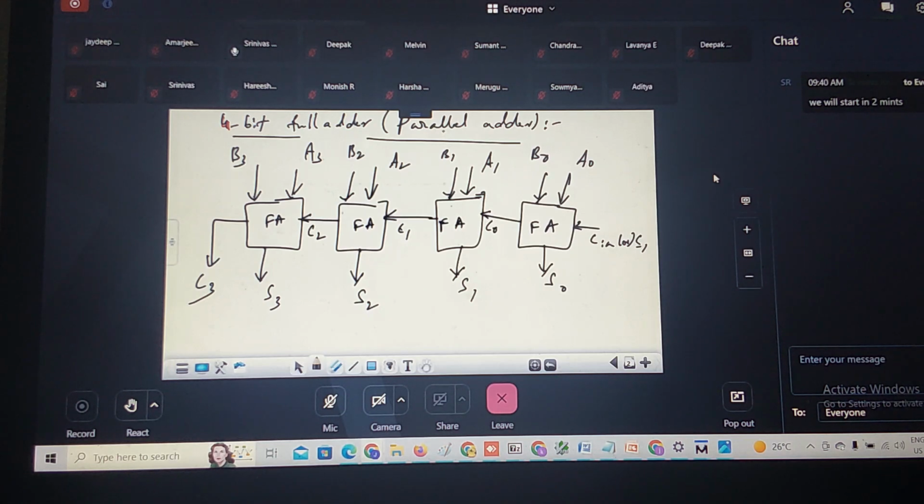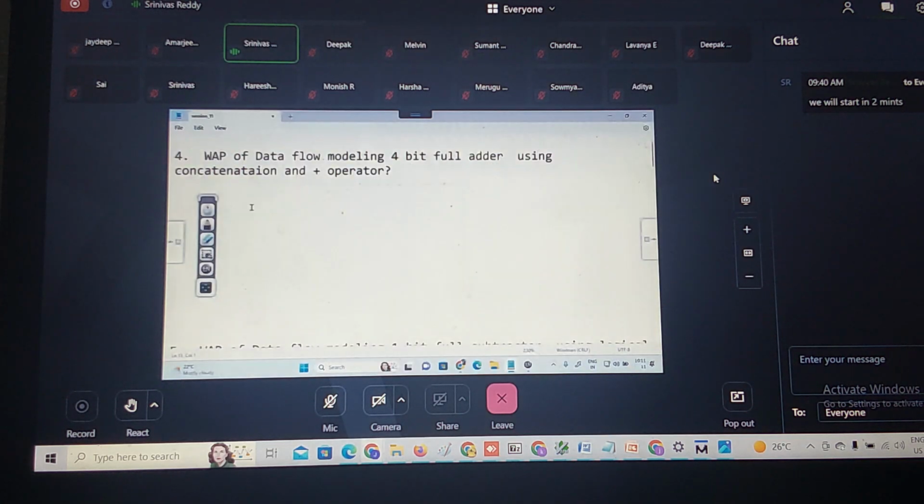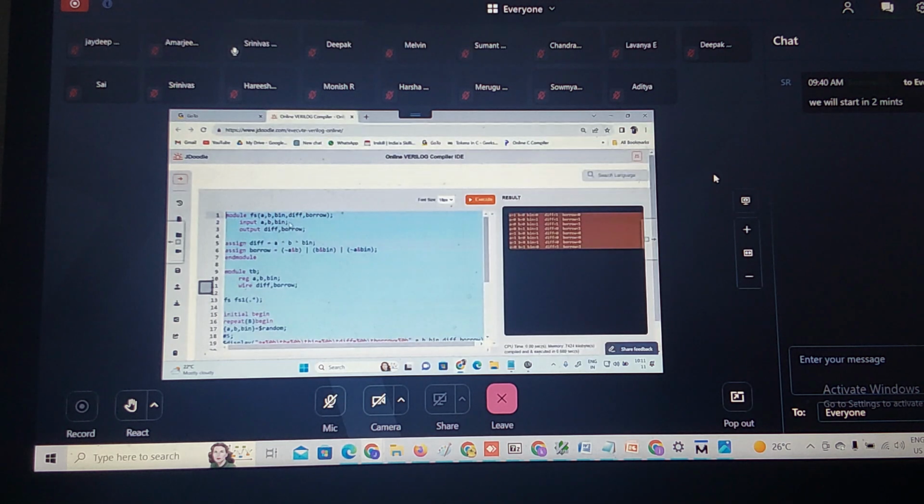Did you understand this program? Now this I have to design: data flow modeling for 4-bit full adder using concatenation and replication operator. How to do this? Can you write a program for this? Shall I use this as a full adder, 4-bit full adder? What are the inputs to this? A, B, C.